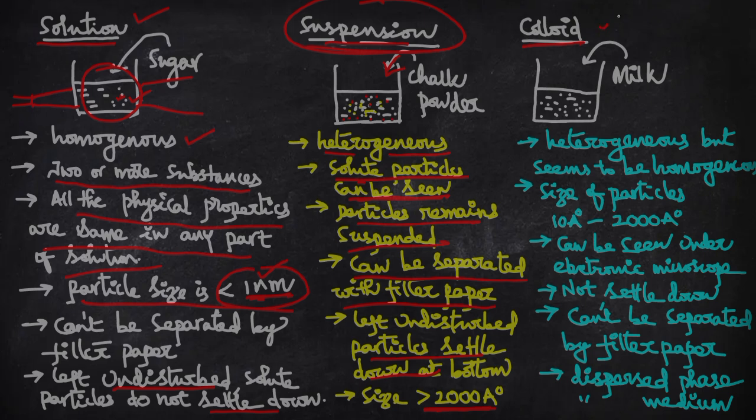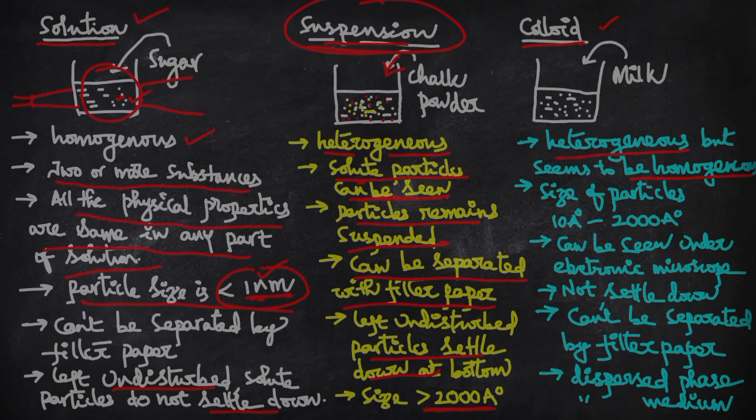And if you go to colloid, here we took the example of adding milk to water. This is also a heterogeneous mixture, but you feel that it is homogeneous. You feel the milk is distributed equally or uniformly throughout the solution, but that is not actually correct.